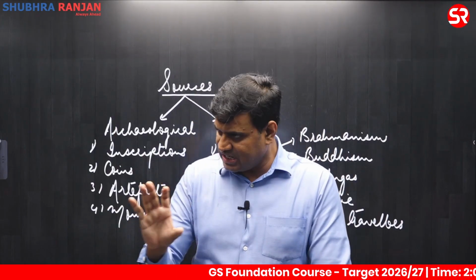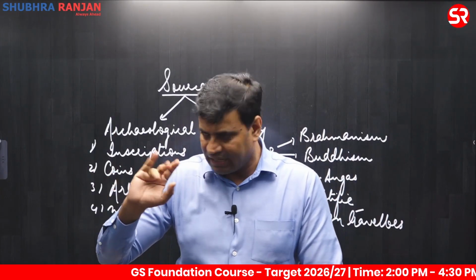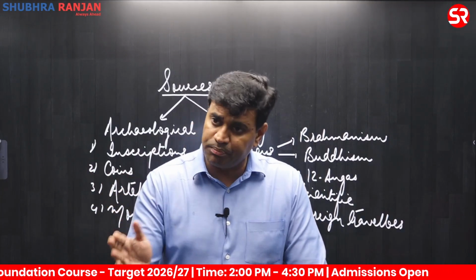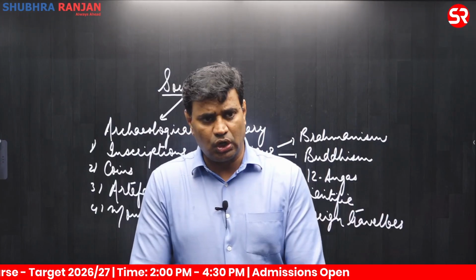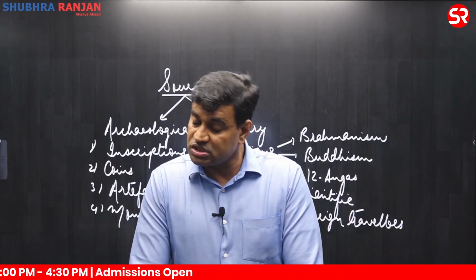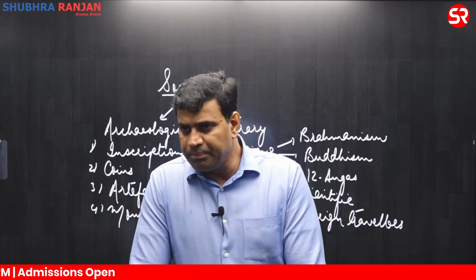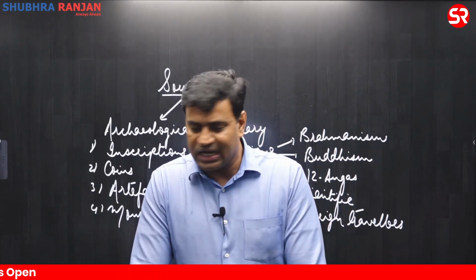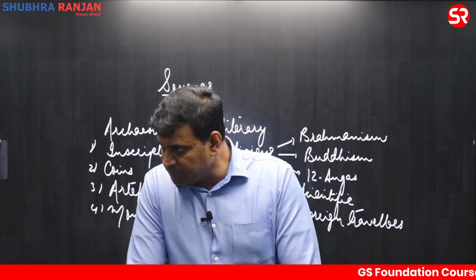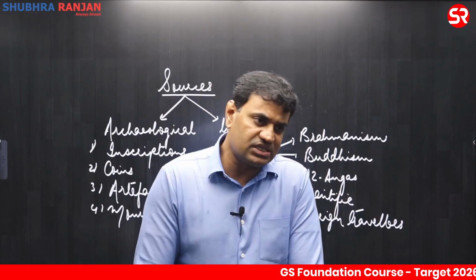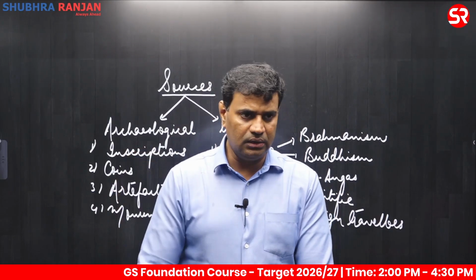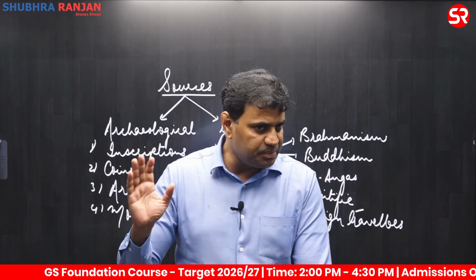So this started incidentally with the establishment of ASI, first in 1861, then revived and properly established in 1902. In fact, while excavating the city of Mohenjo-daro, Sir John Marshall played a very important role along with an Indian archaeologist, R.D. Banerjee. The both of them played a very important role in excavating the last city of Mohenjo-daro. This started incidentally under British rule, and objects began to be found.